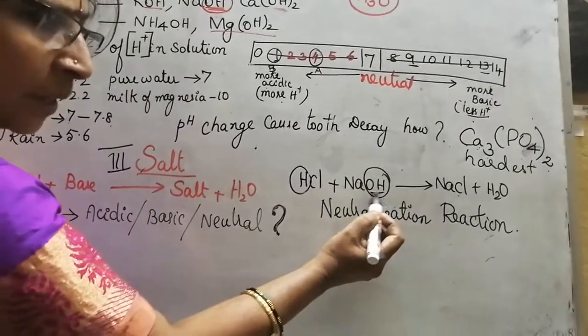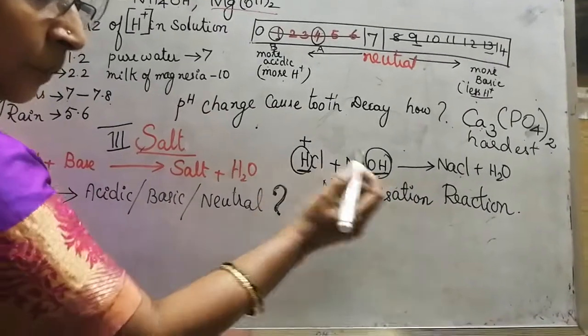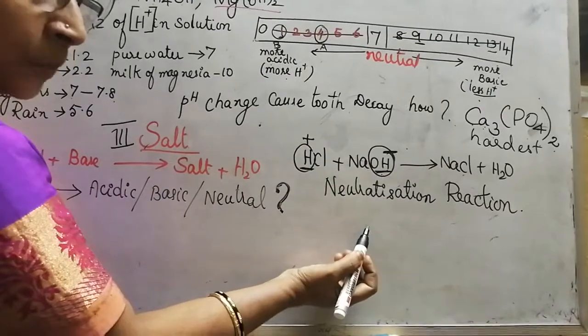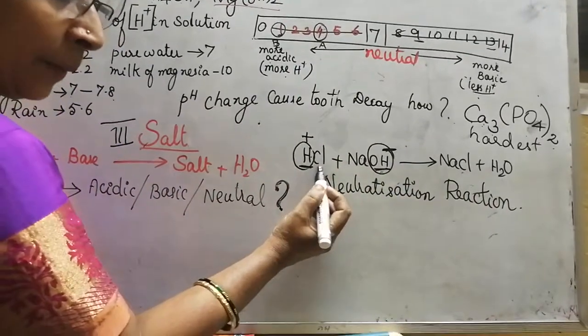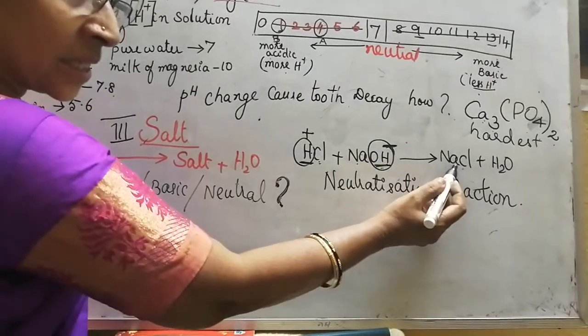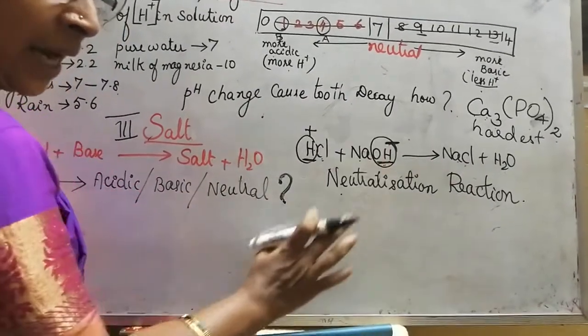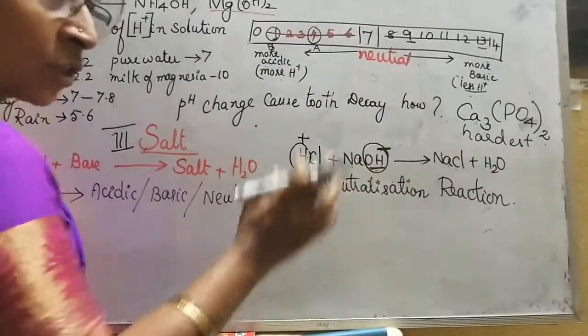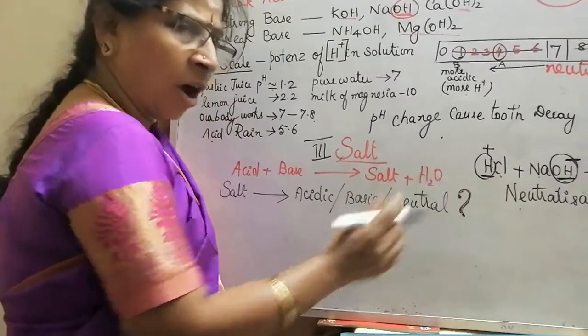How is that water coming? The base is giving the OH minus ion and the acid is giving the H plus ion. Both of them combine together and form water. The remaining is NaCl, that is a salt. This reaction is called a neutralization reaction. When we get a salt, will the salt be acidic, basic or neutral?